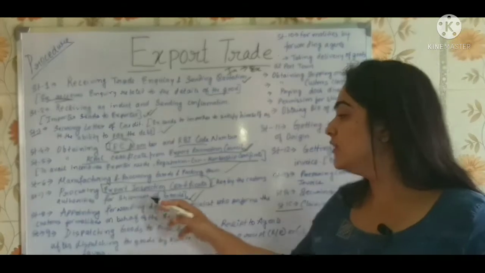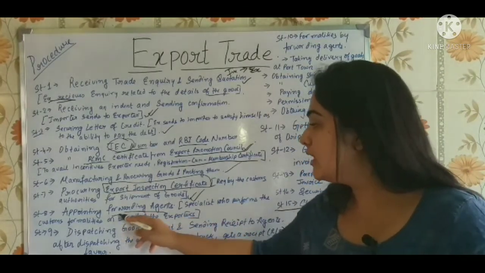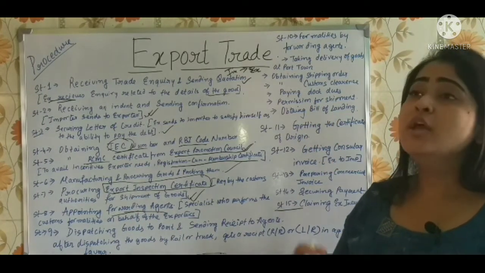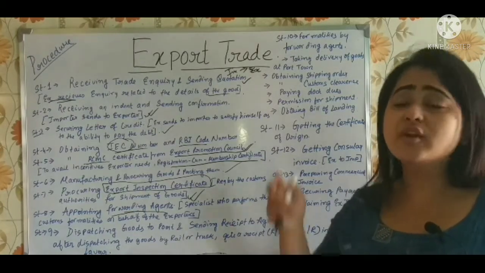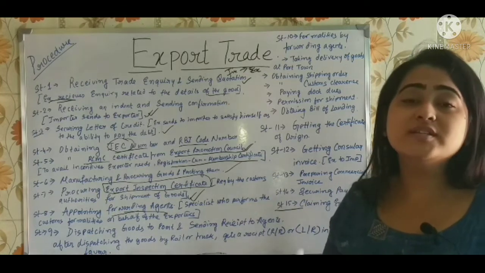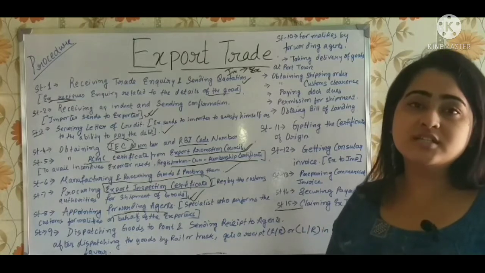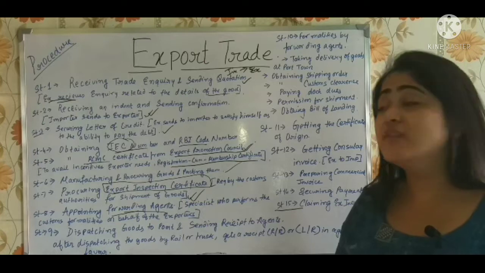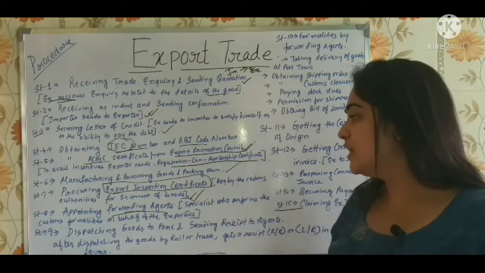Next is appointing forwarding agents. What is this? Every time it's not possible for the exporter to look after all these procedures. So when they appoint forwarding agents, they are actually specialized people who will look after the custom duties or all the procedures that are needed to be followed before the shipment of the good. So these are the things: the exporter will be appointing forwarding agents.